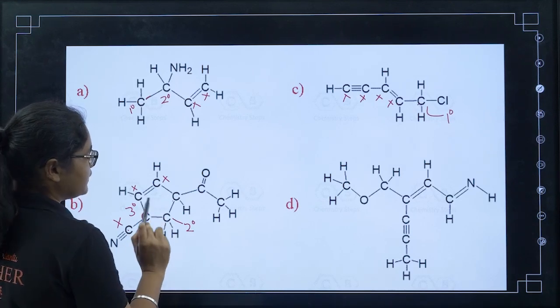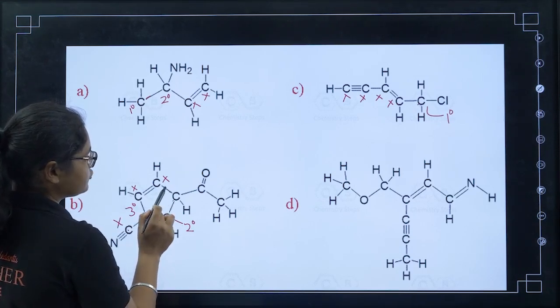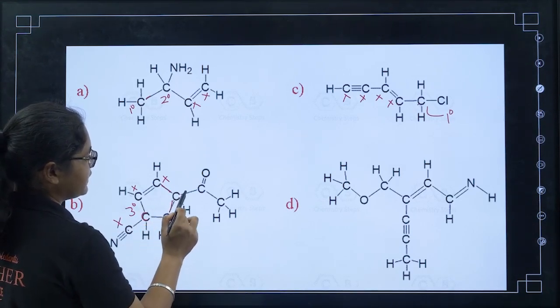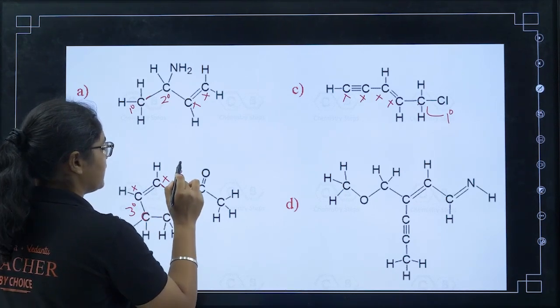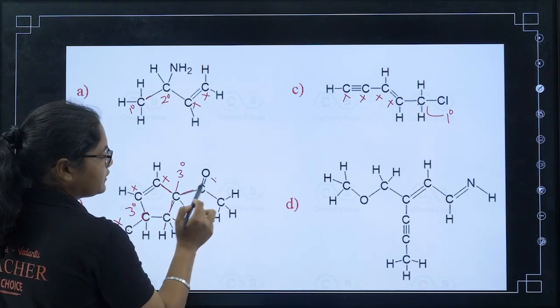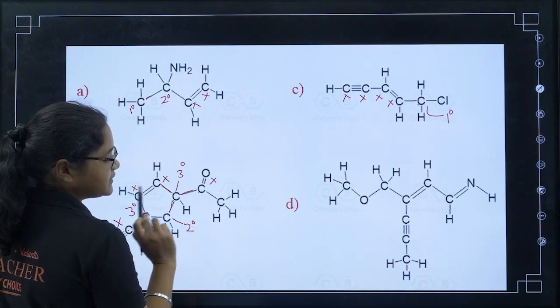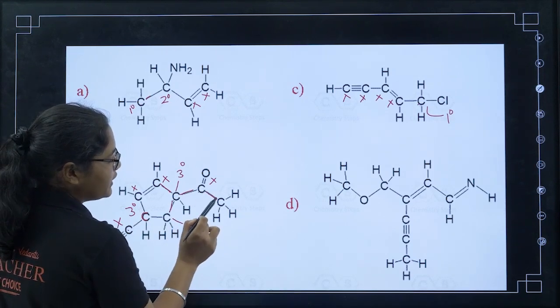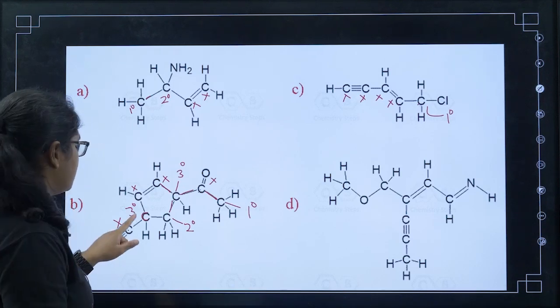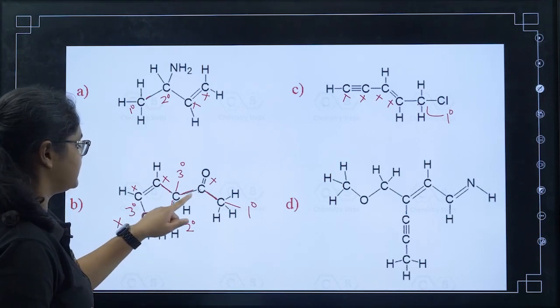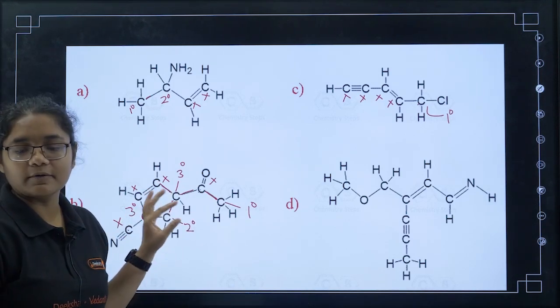Now coming here, you see this carbon, it is attached to 1 carbon this side, 1 carbon this side and 1 carbon this side, 3 carbons, so this is your tertiary carbon. Now this one is not sp3, no need to check. This carbon is sp3, but it is attached to only 1 carbon, so this is primary. So I have one tertiary, one secondary, another tertiary and one primary carbon here.